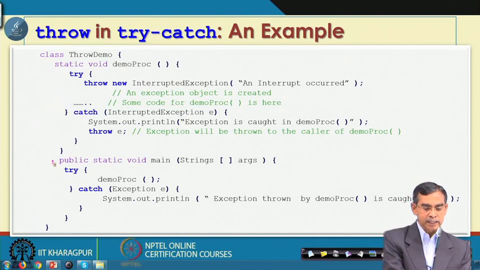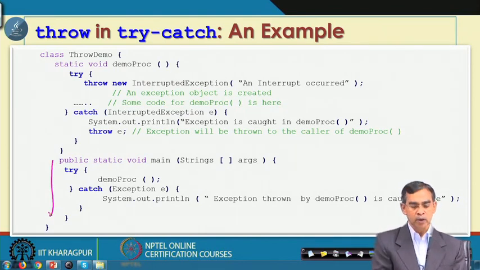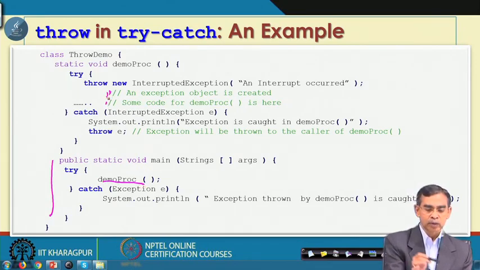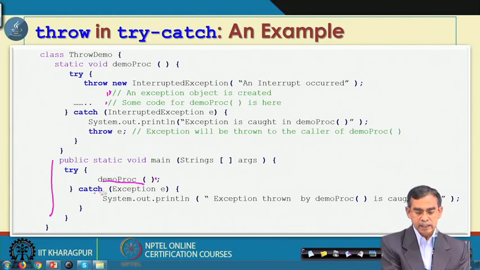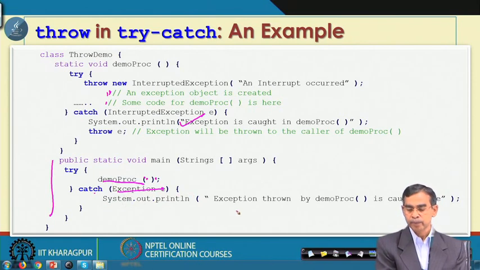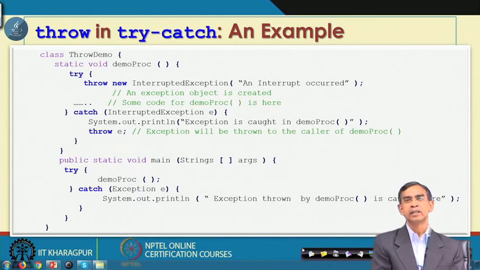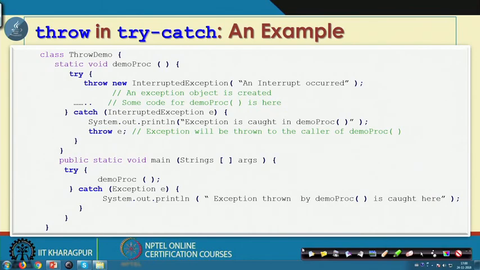Now, this is the caller program, which will call this demoproc. If any exception occurs because of some code here, it will throw, and this exception e will catch the exception thrown by the called method, and this will print like this. So, there are many usages of this throw exception. The more basic concept here is that it can throw any exception which the user wants to throw in this program, so that the program is more robust.